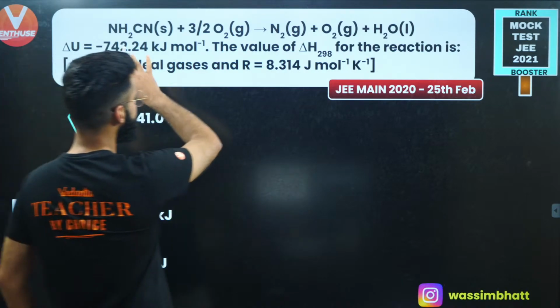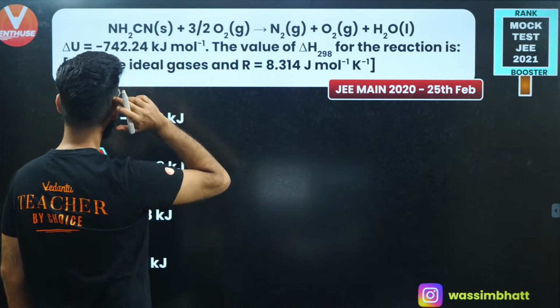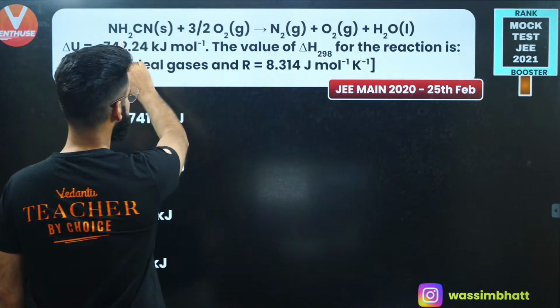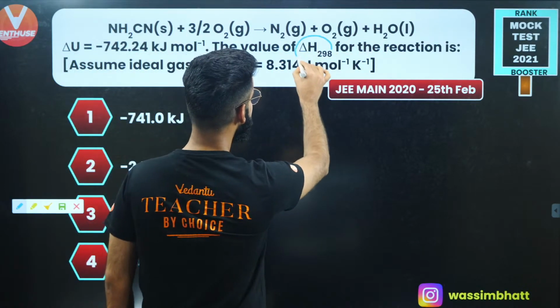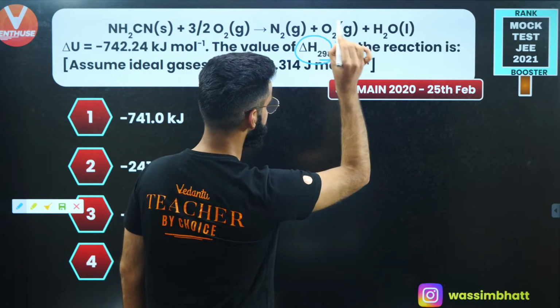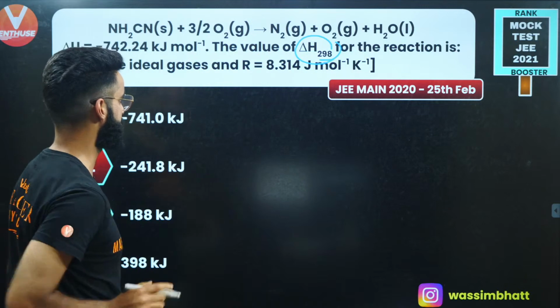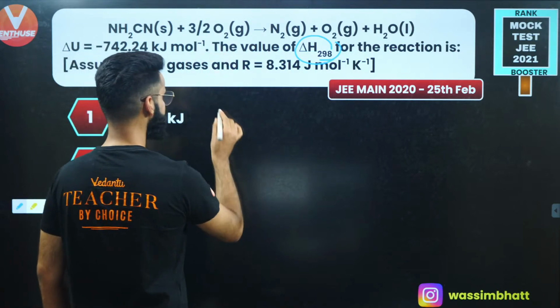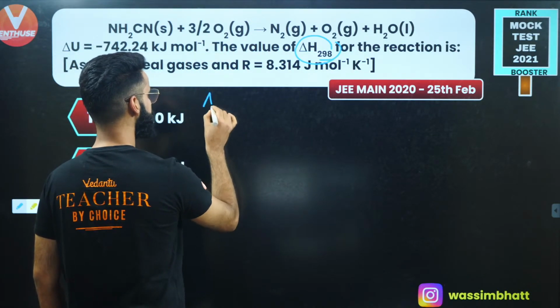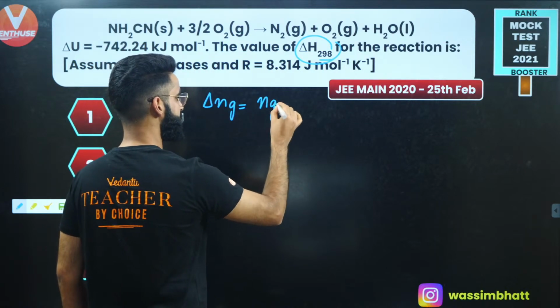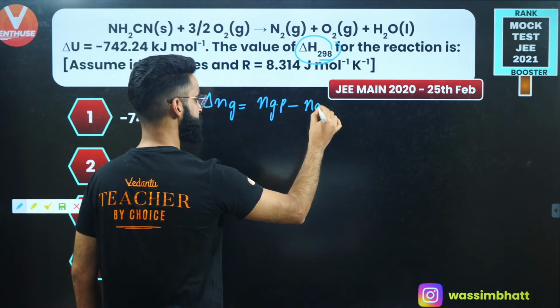Understand, guys, we are given a reaction over here. What are we supposed to calculate? Delta U is given; we need the value of delta H at temperature 298 Kelvin for the reaction, assuming R is this. First of all, the first thing I would like to calculate for the reaction is delta Ng, which is the number of moles of gaseous products minus the number of moles of gaseous reactants.